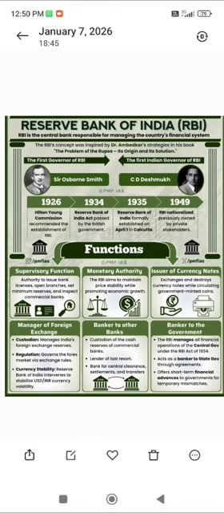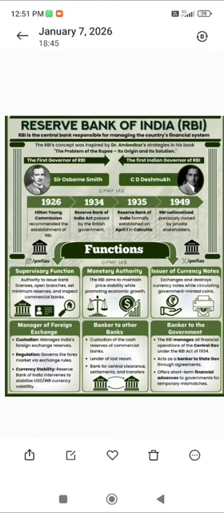To help those banks, they provide loans by fixing rates like the repo rate. That's why they are called the banker to other banks. They also provide financial assistance and financial provisions to other commercial banks.